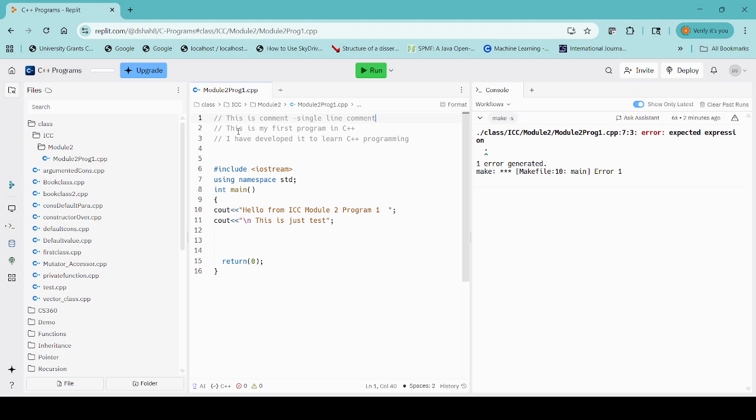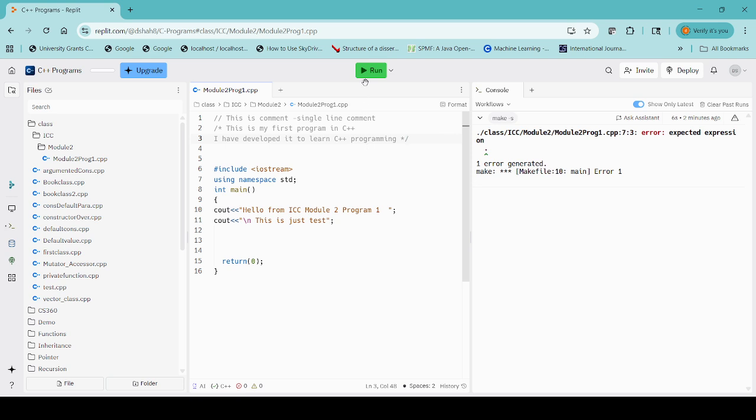But instead of a single line, if I want to use a multi-line comment, I can. How can you use a multi-line comment? Multi-line comments means multiple lines. To use a multi-line comment, use a slash, then the asterisk sign, and wherever you want to complete your comment, just use the asterisk sign and slash. Means this is my multi-line comment. More than one line is there, and this is called a multi-line comment.